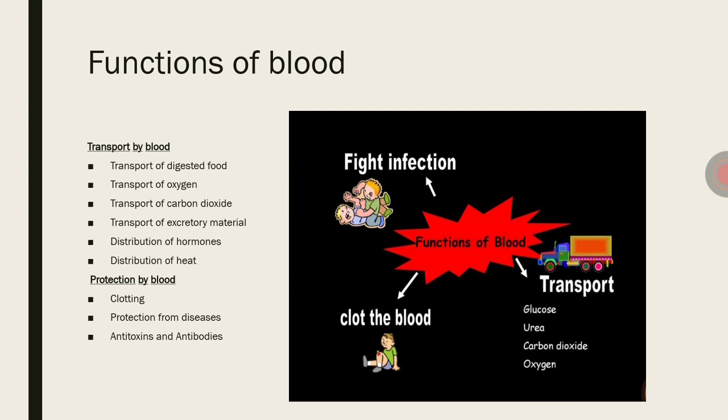Second one, transport of oxygen. Oxygen is transported from the lungs to the tissues.